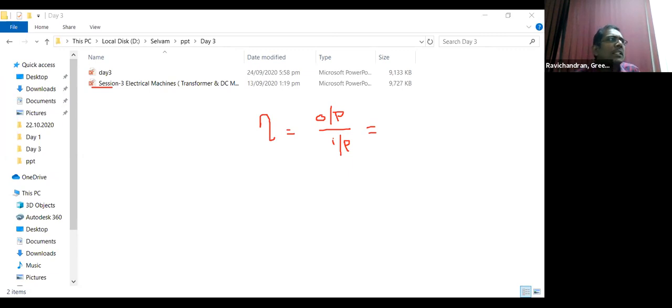Addition of these core losses and copper losses gives the total loss for the particular transformer. Loss is equal to core loss plus copper loss.